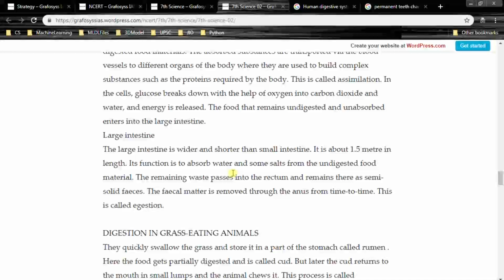This is called egestion. So in the large intestine, water and some salts are absorbed, right? So remember the job of the small intestine and also the large intestine. And after the large intestine, the rectum and then the anus.